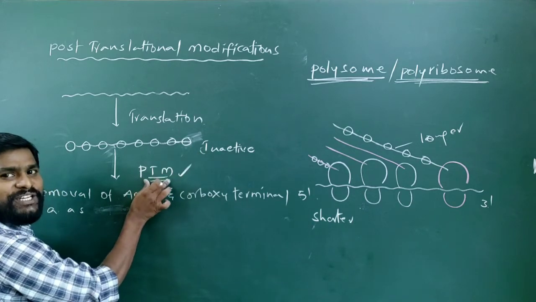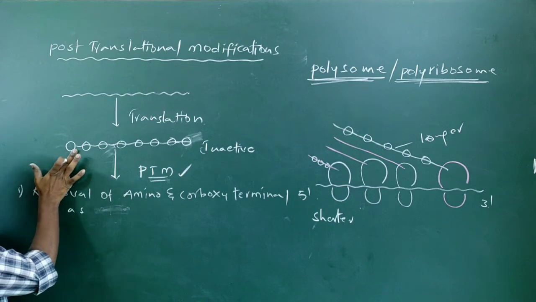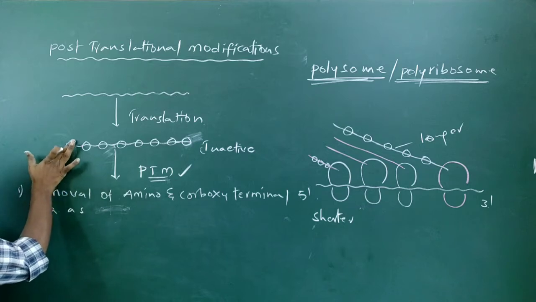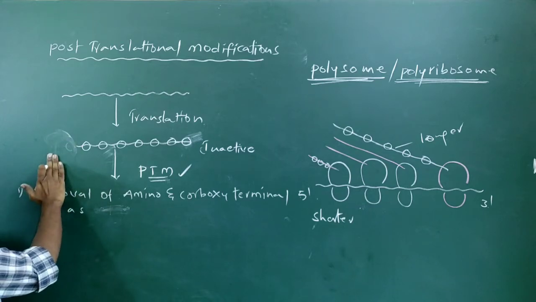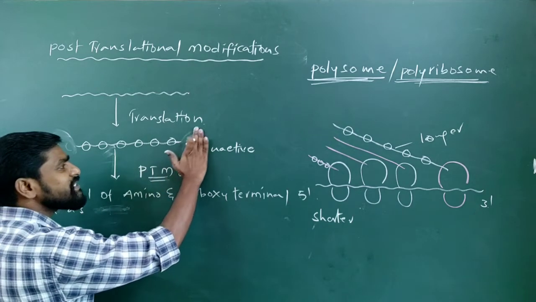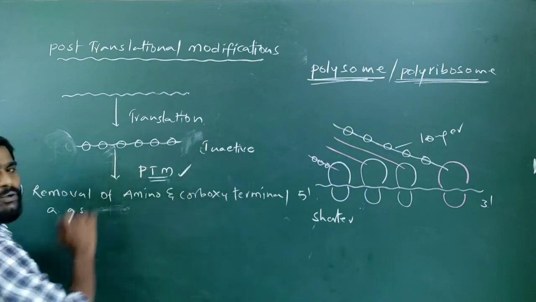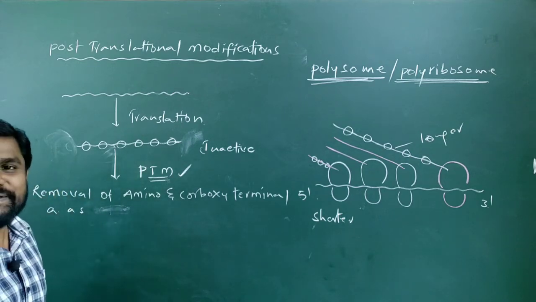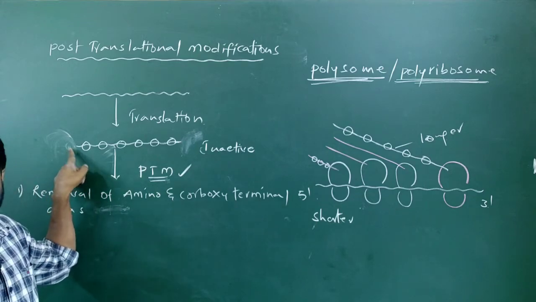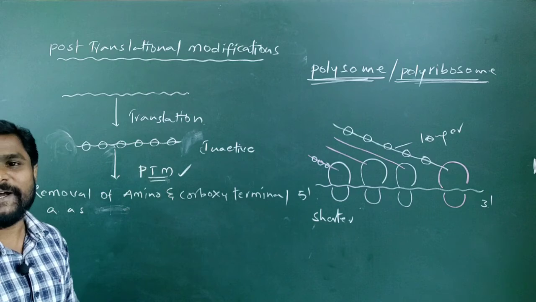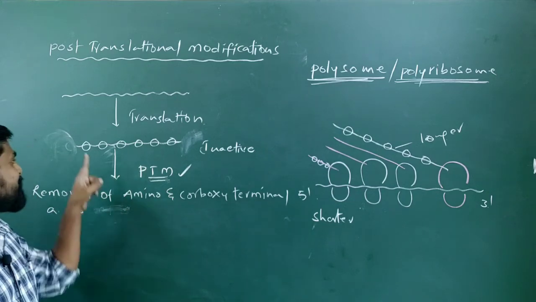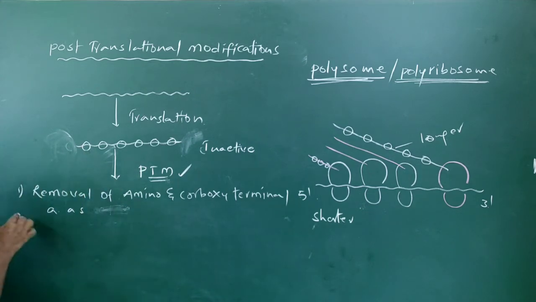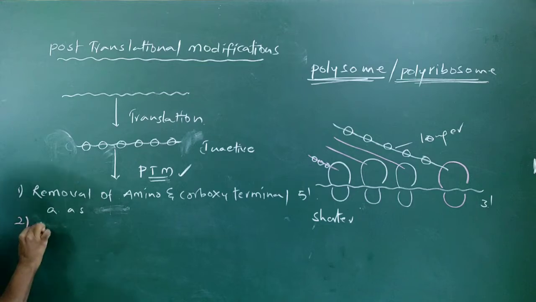During these post-translational modifications, the initiating amino acid at the amino end, that is formyl methionine, or methionine in the case of eukaryotes, is removed, and the carboxy terminal amino acids also get removed. Because of this reason, we should not consider the initiating amino acid as the first amino acid in a polypeptide chain. Numbering starts from the second amino acid. Keep remember this.